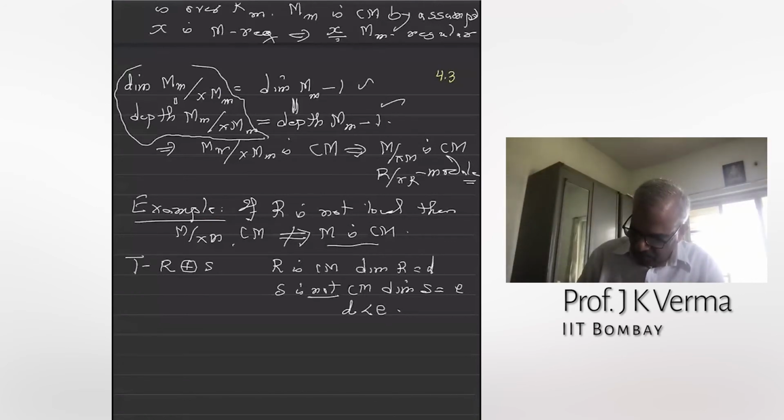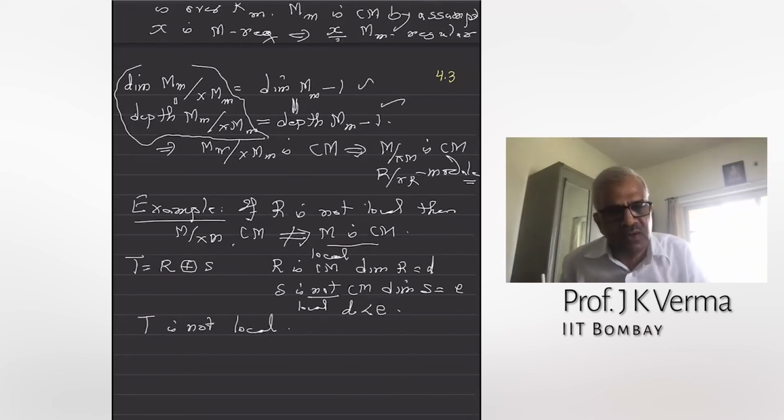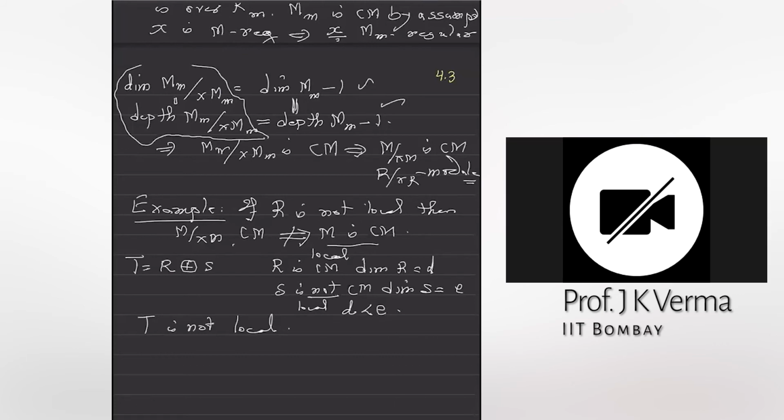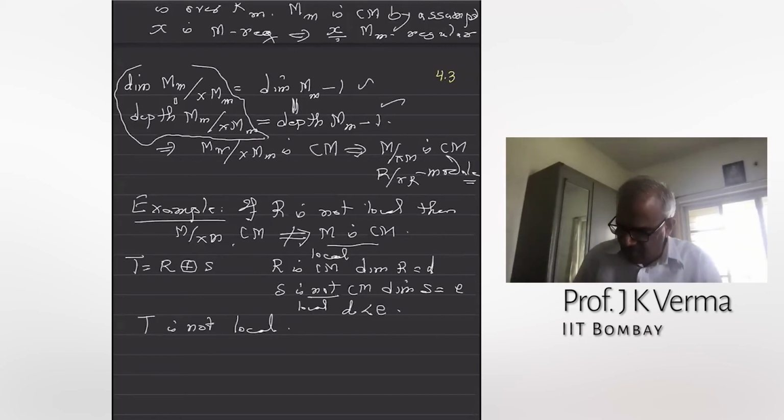This is my ring T, the direct sum of R and S. T is not a local ring, and I can take R and S to be local. Can anyone tell me why T is not local? Yes, because in T we have at least two maximal ideals. That is R plus M of S, and another is M of R plus S. Right, so T is not a local ring.